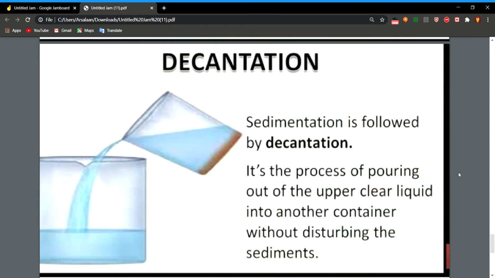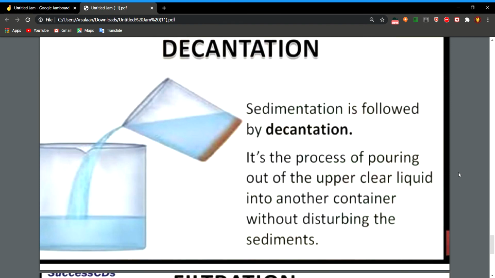Because if the medicine is left for a time, you can see two separate layers, in a syrup also. What happened? The heavier particles are separated at the bottom and the upper liquid is clear. So you shake it and then use. Then what is decantation? Decantation means pouring out the upper clear liquid into another container without disturbing the sediments.